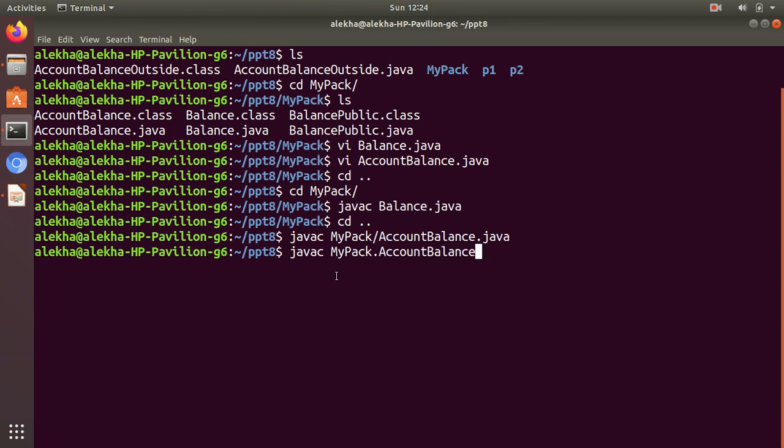So it indicates that this class, which we are going to execute now, is under the package mypack. So we cannot use just the class name or just give the path to execute. No, that won't work. To execute a class under a package, we have to give the absolute package path. That is why the dot operator. Suppose it is under another package, then you have to give mypack1.mypack.Account. Then only it is going to work.